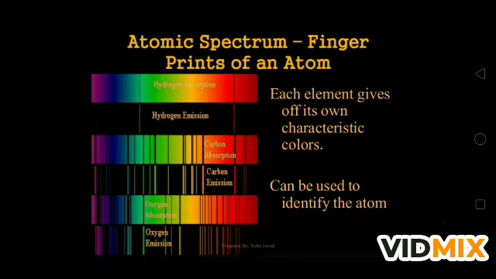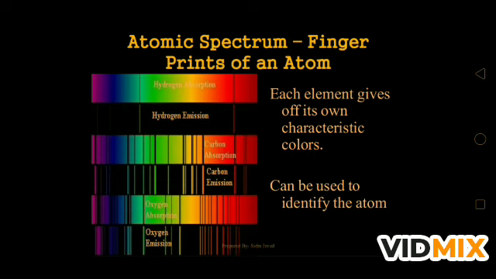Atomic spectra are the fingerprint of an atom. Just as a fingerprint does not match with any other person in the world, the same thing is here. A particular atom has a different atomic spectrum, which is known as the fingerprint of that atom. It means that for a particular atom the color spectrum is the same and does not match with any other atom, so it is called the fingerprint of an atom.